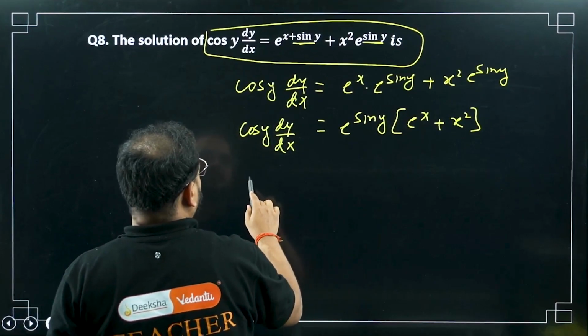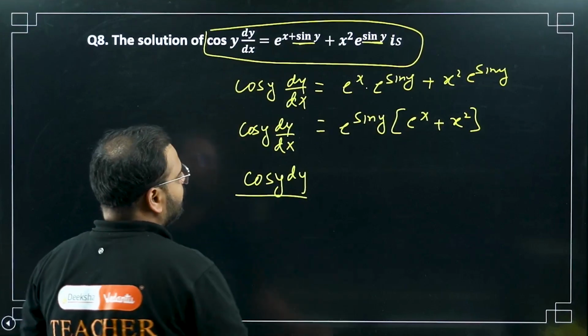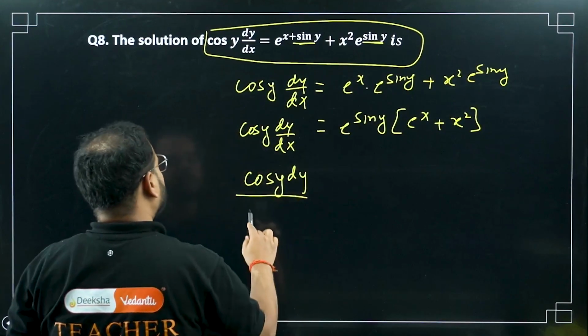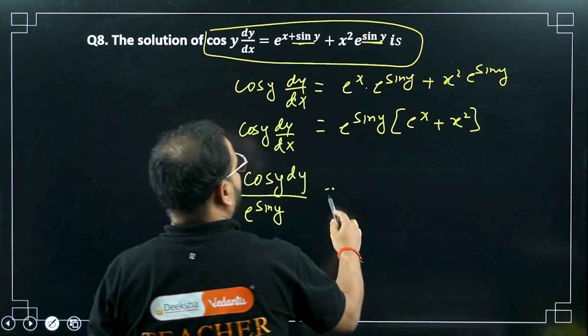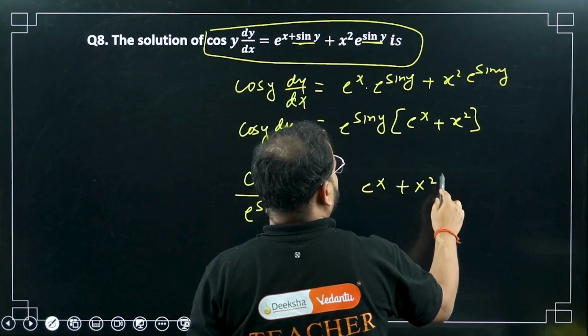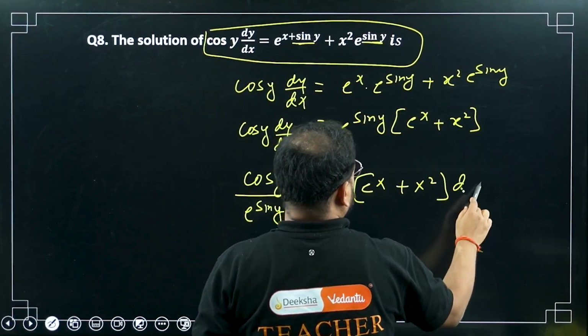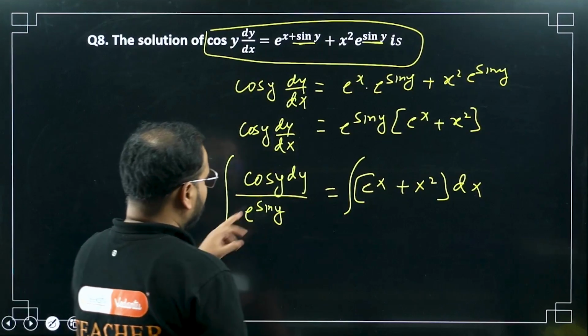It will become what? Please check. cos y dy. I'm bringing what? I'm bringing e power sin y over here. So e power sin y. And for this side I'll get what? e power x plus x square dx. Use the integration on both sides. Now please check.